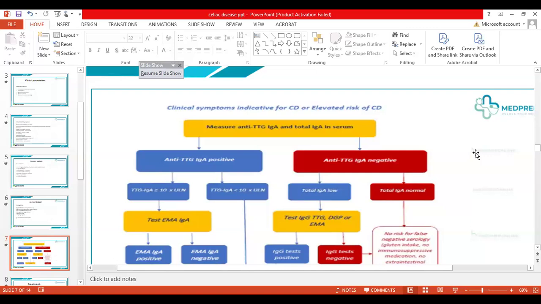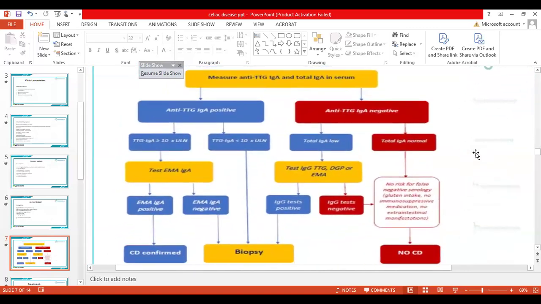Now we are going to see how much it is increased. What's the level of increase? To the total left, you can see that if the tissue transglutaminase is more than 10 times the upper normal limit. What level did we see? The normal range was 0 to 4, so 4 is the upper normal. So 10 times 4, if the levels are above 40, you are fine. This means that the child most likely has celiac disease. Thus, you do not have to do a biopsy in that case. So you see that the tissue transglutaminase levels are 10 times the normal values.